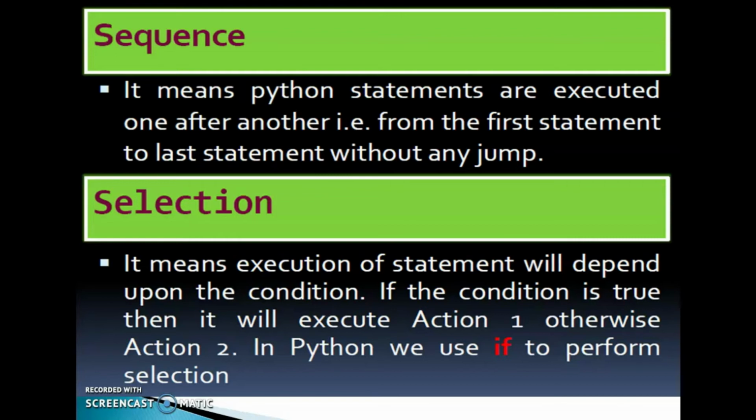Depending upon a condition, Python will execute action 1 or action 2. If the condition is true, it will execute some statements, that is known as action 1. Clear?